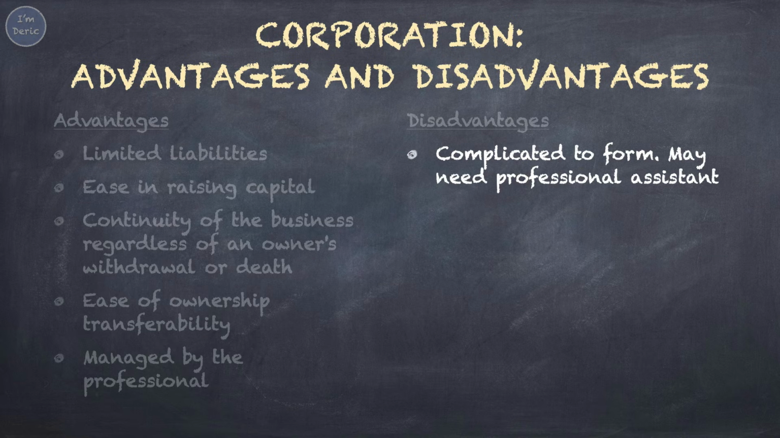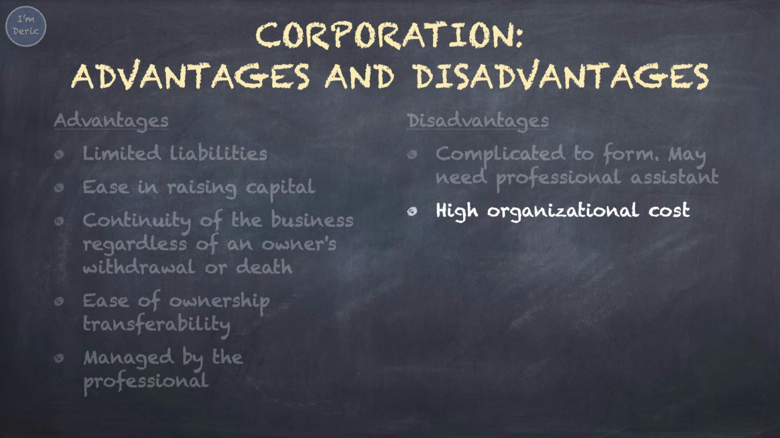It's complicated to form a corporation. You may need professional assistance to help you on this. You may have to meet certain criteria before you can start a corporation, and the waiting time for approval is longer. High organizational cost. For example, you will have to pay the professional people to work for you, and you also have to pay the auditors for checking your company's accounts.